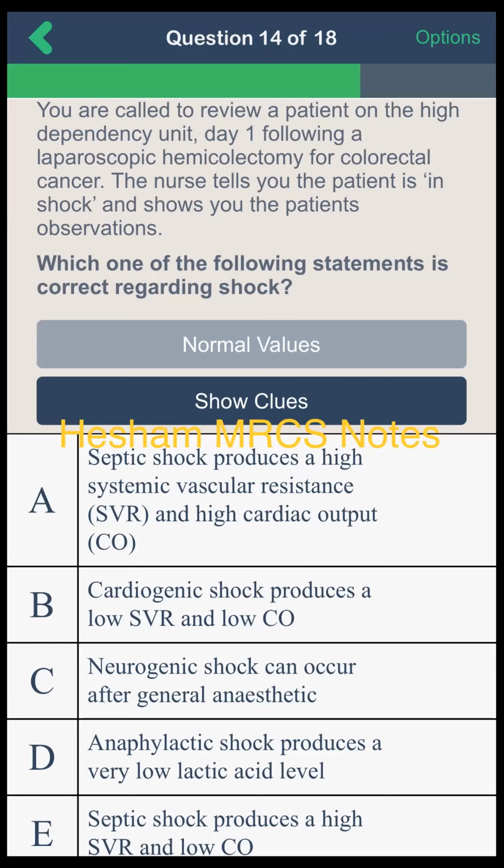are out. Wrong. Okay, then B, cardiogenic shock causes high systemic vascular resistance and low cardiac output. As you remember in the previous questions, I give sodium nitroprusside to decrease the systemic vascular resistance in cardiogenic shock. So a patient with cardiogenic shock has high systemic vascular resistance and high central venous pressure with low cardiac output. Neurogenic shock can occur after any type of anesthesia, general or spinal anesthesia. Okay.